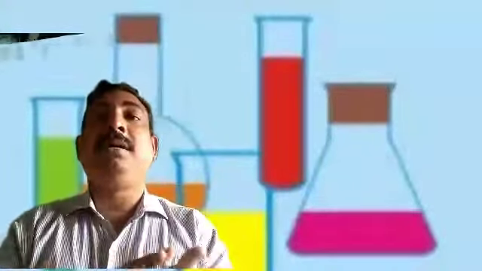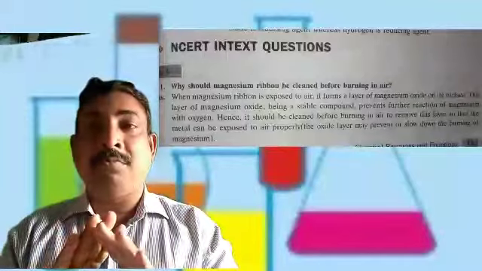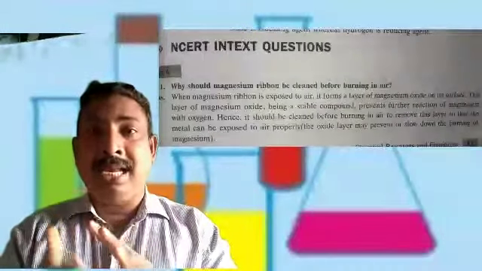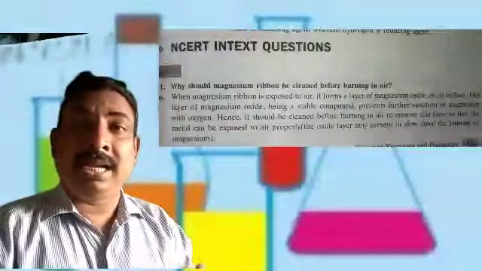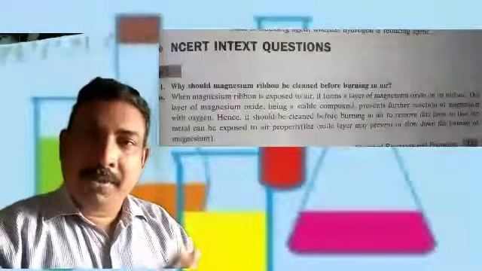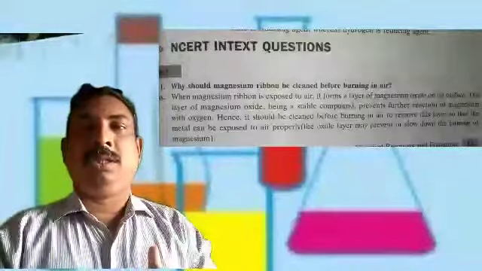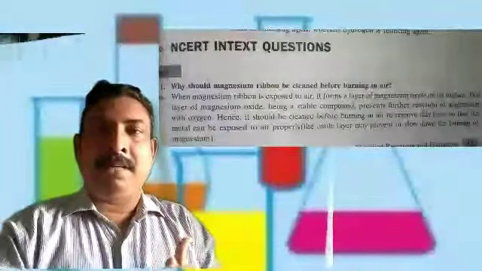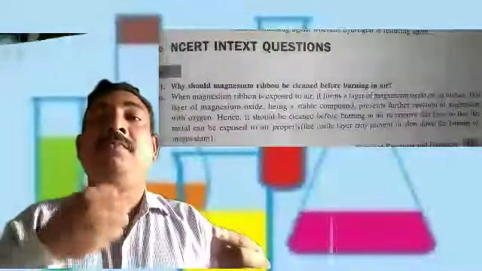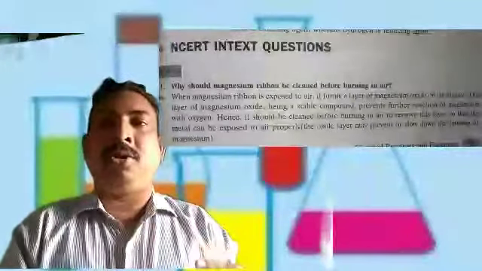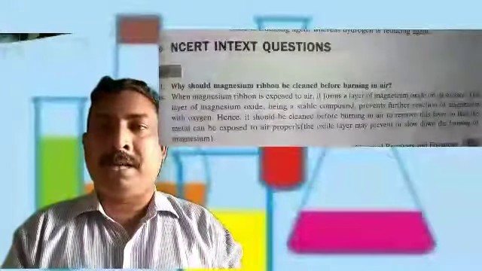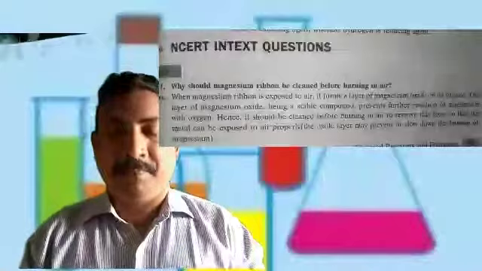We know that magnesium reacts with oxygen and forms a magnesium oxide layer present in the atmosphere, and this oxide layer will prevent the burning. So if we rub with sandpaper, then the magnesium can come in contact with the air properly, so it can burn easily.